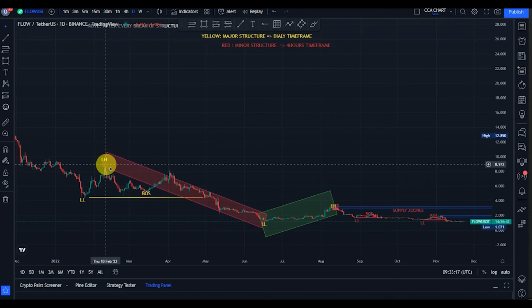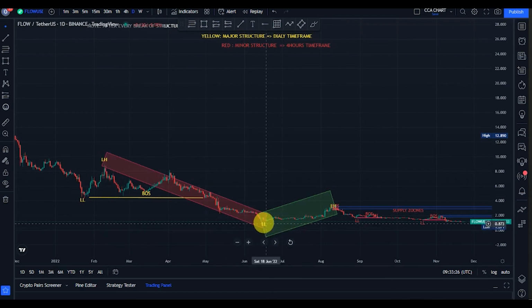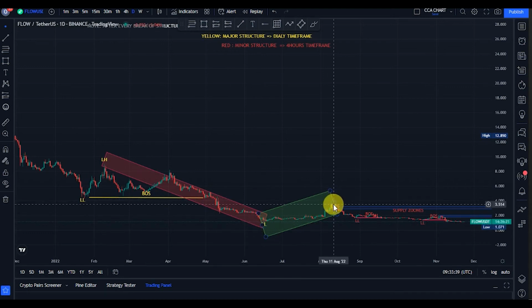So from there, the bears came back, took price from that $9, rallied back to about $1, breaking structure to the downside, expecting a pullback. The bulls took the price from that $1, rallied back to about $3. But guys, the lower high that gave us this lower low is not taken out. We're still on a bearish trend.